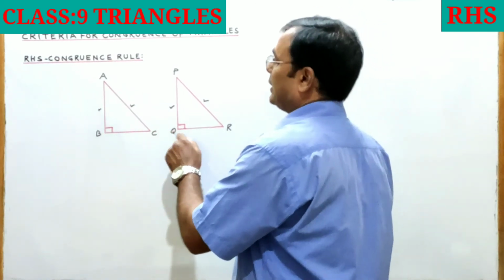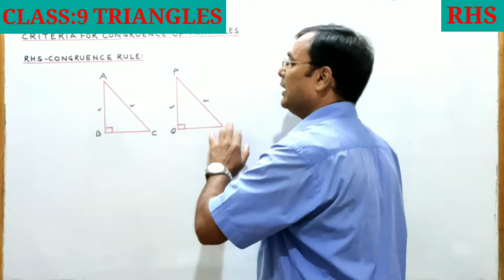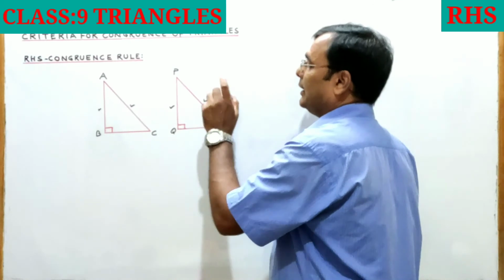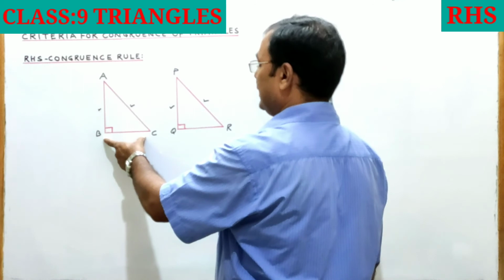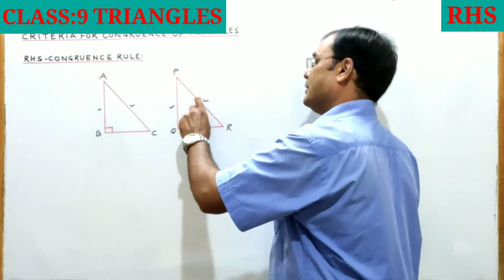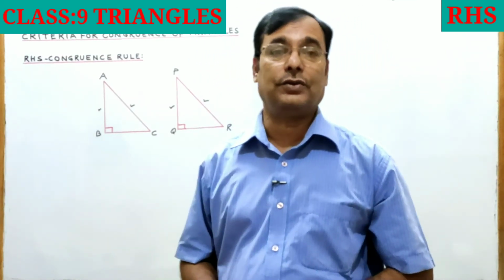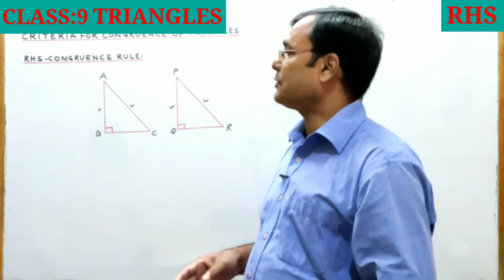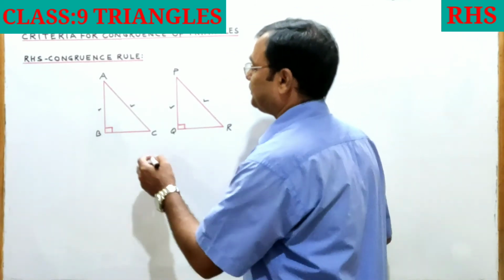In these two right triangles, if hypotenuse AC is equal to hypotenuse PR and AB is given equal to QR, then also the triangles will be congruent. And in case BC is given equal to PQ, then also triangle ABC and PQR will be congruent by the RHS congruence rule. And this congruency under the RHS congruence rule in symbolic form we can write like this.